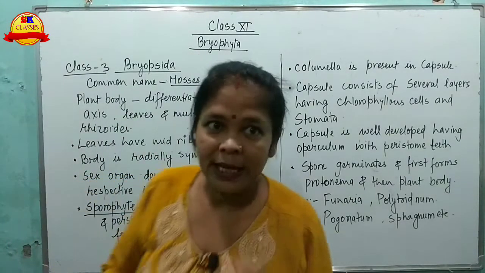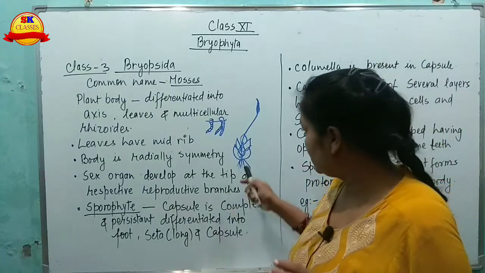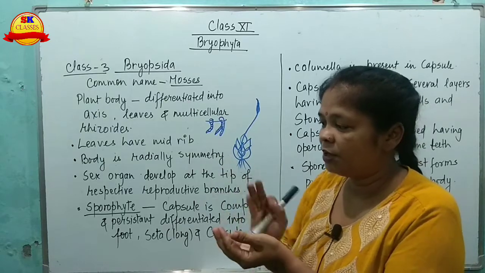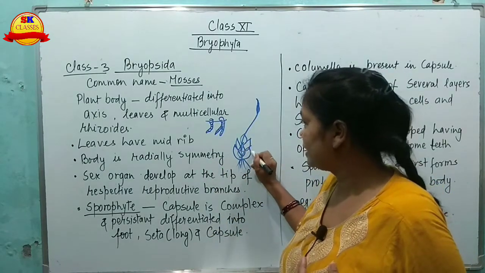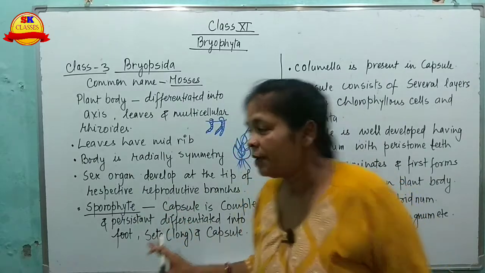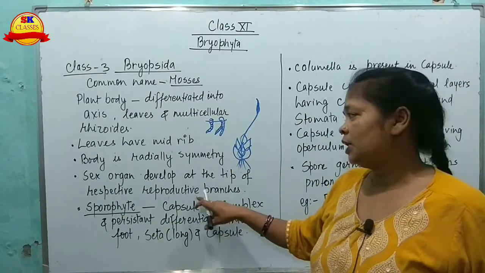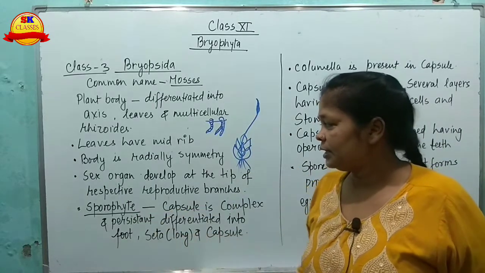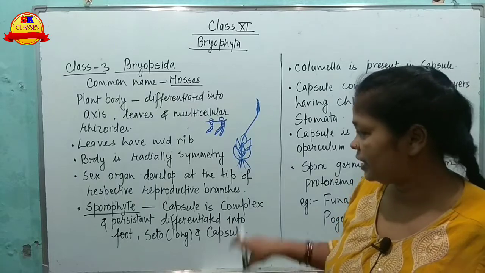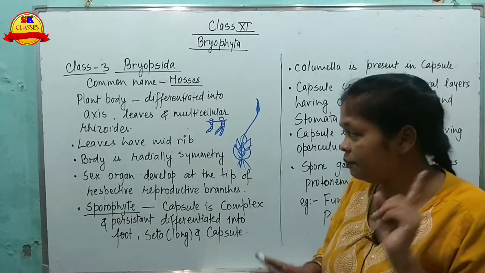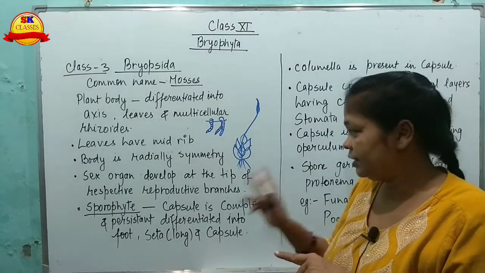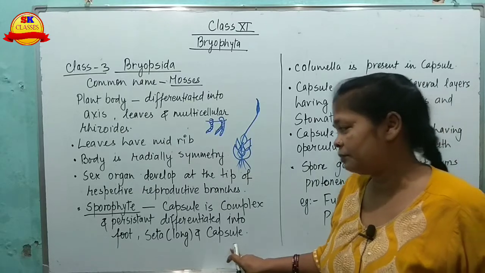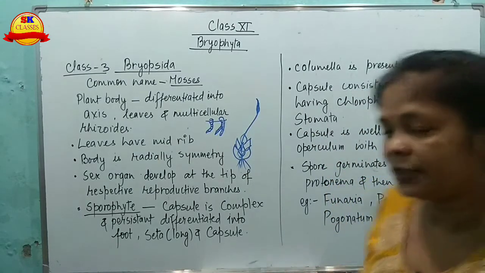The body is radially symmetrical. You can see here that the leaves are arranged in a circle, one by one, so it is radially symmetrical. The sex organs develop at the tip of the respective reproductive branches. The sporophyte has a capsule which is complex and persistent, meaning long lasting, differentiated into foot, a long seta, and capsule. So the sporophyte is divided into these three parts.